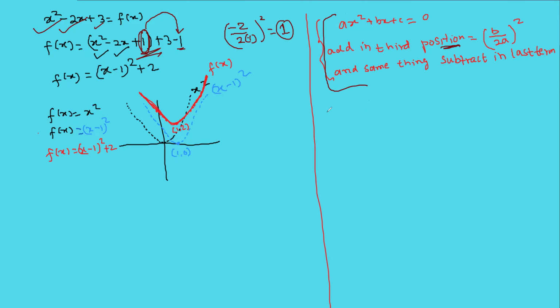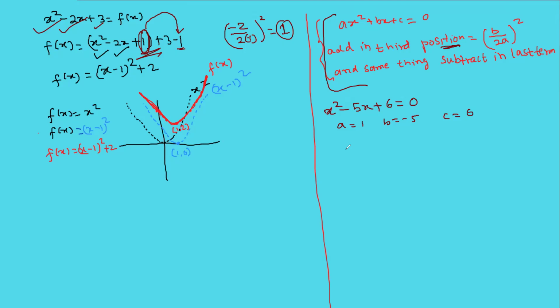For example, x square minus 5x plus 6 is equal to 0. Suppose you want to plot the graph of this. What will you do? Here a is 1, b is minus 5, c is 6.